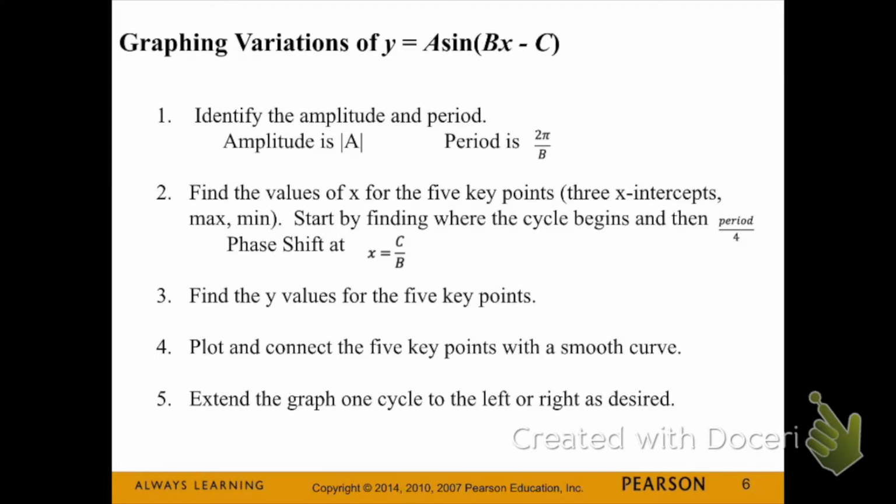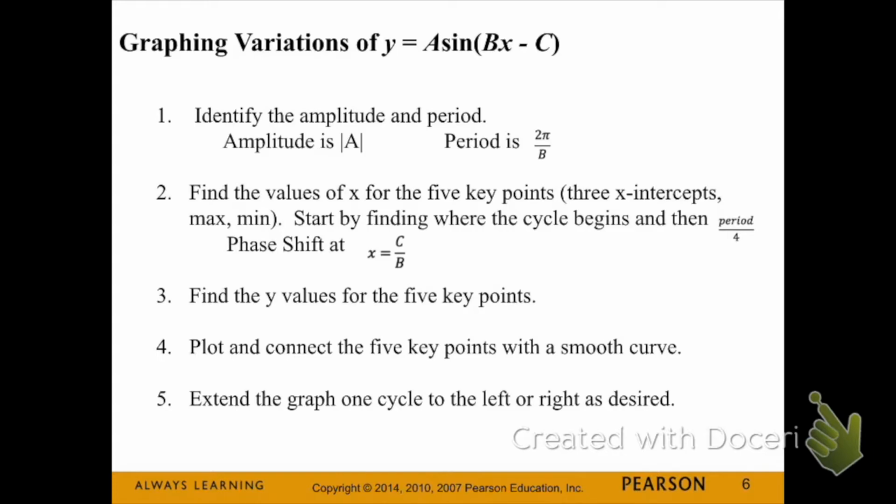Here are some steps for graphing variations of sine of x. These will be really important to have down in your notes. The first thing we're going to do is identify the amplitude and the period, so absolute value of a, and 2 pi divided by b. Second thing, we're going to find the values of x for the 5 key points. These key points are going to be 3 intercepts and a min and a max. We start by finding where the cycle begins, and then we do our period divided by 4, and we add that on until we have our 5 points.